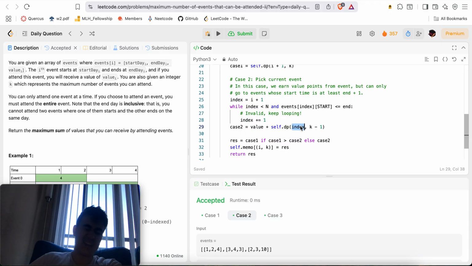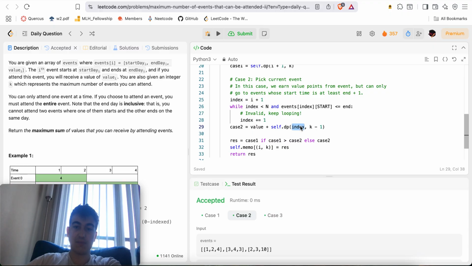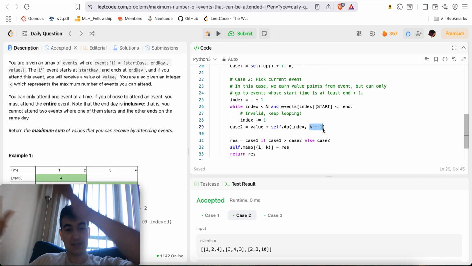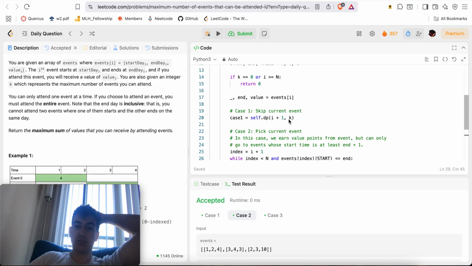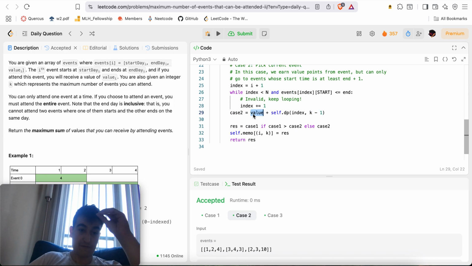Otherwise, index might be some valid index, and so we can choose maybe pick that one or don't pick that one and so on. But the point is we'll keep on doing this problem recursively, so self.dp from index, but now we also subtract k by 1 since we just picked an interval, so that means that's one less interval we can pick in the remaining dynamic programming calls. So that's why here we pass in k minus 1 instead of k as we did in the first one where we skipped the event.